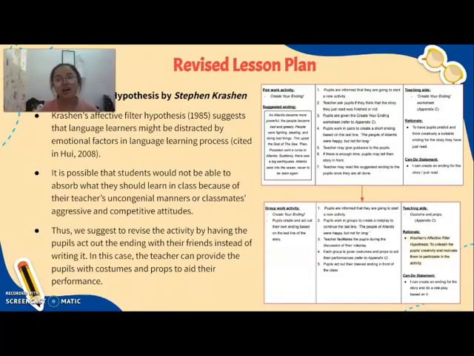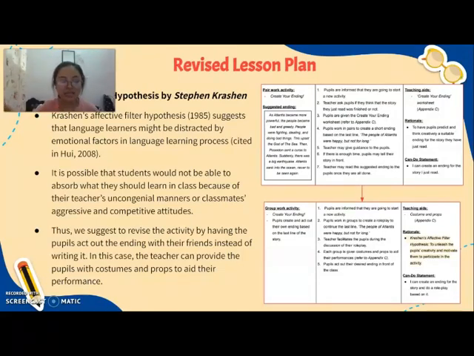This way, we believe that it will encourage the students better, and the students will be more motivated to learn, because Year 3 students are active students. They want to do fun activities. They don't like sitting down and just doing pen and pencil activities. So when we give them a role play activity, they can have a discussion with each other. There's a communicative approach happening, and the students are able to enjoy the lesson better, and thus it helps them to acquire the language learning process.